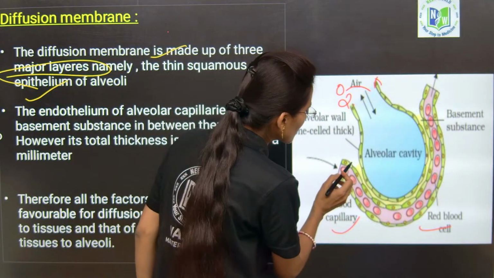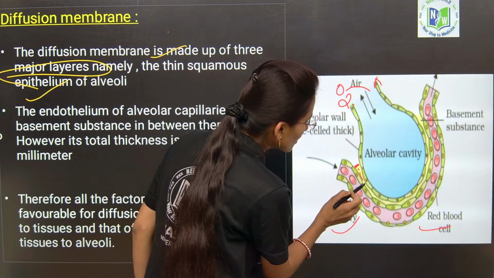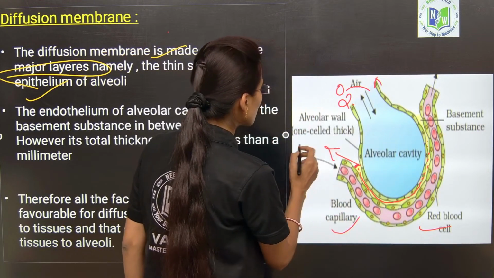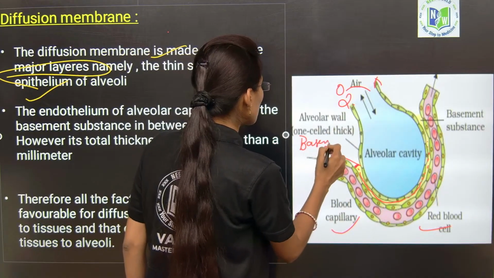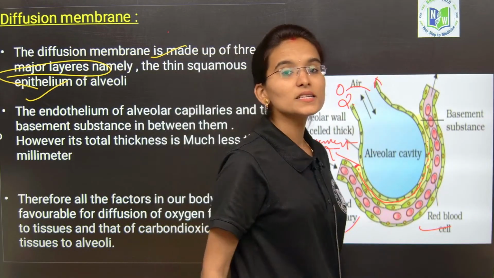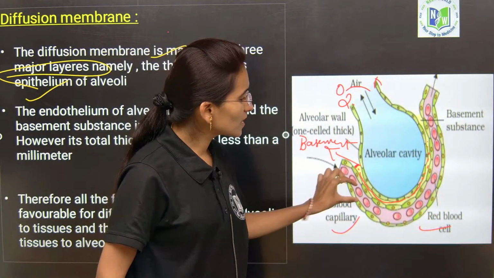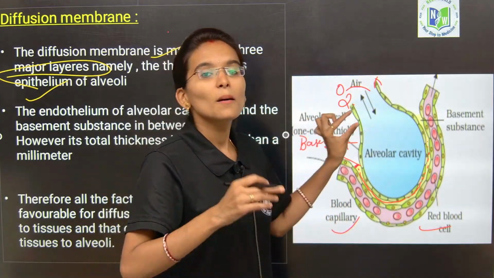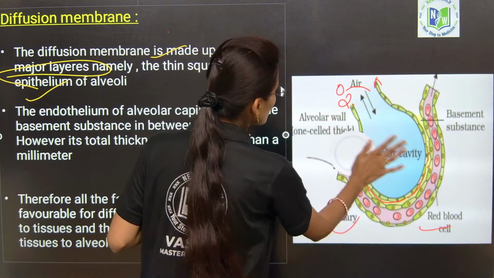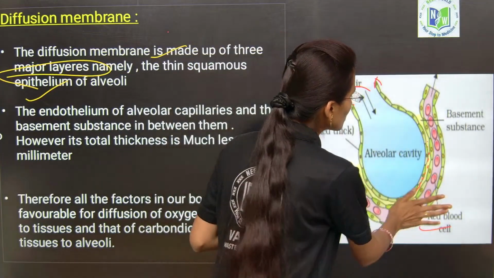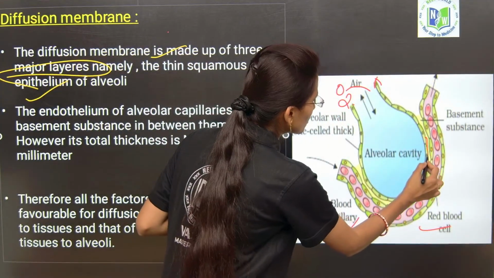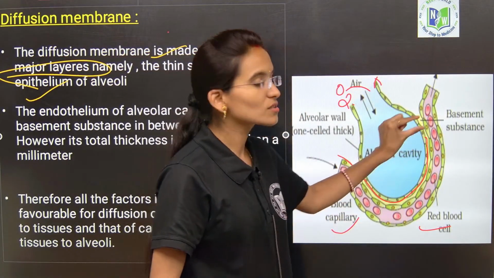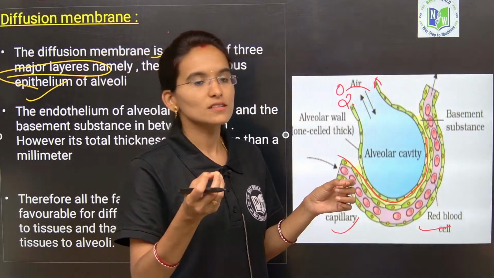And next, can you see this gap, my dear students, the yellow colored structure? This is called the basement substance, not basement membrane. The space between the blood capillaries and the alveoli is called the basement substance. This particular space present between the blood vessels and the alveoli only is called the basement substance.